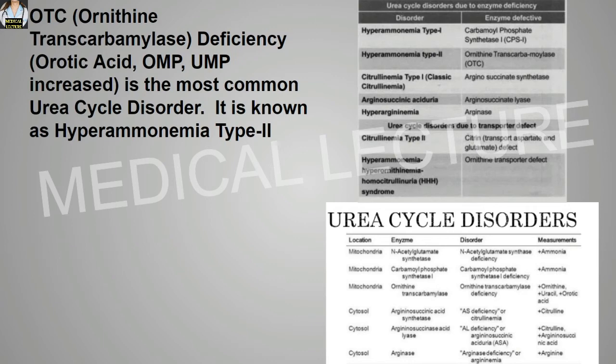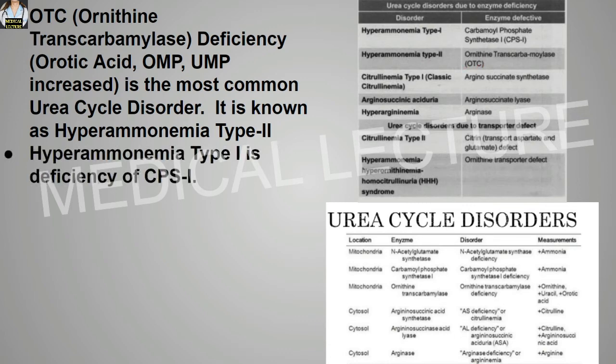Now, OTC, that means ornithine transcarbamylase enzyme deficiency, basically causes increment of uric acid, OMP and UMP in the body. This is the most common urea cycle disorder, and this is known as hyperammonemia type 2. Hyperammonemia type 2 is caused due to deficiency or defect in the enzyme OTC.